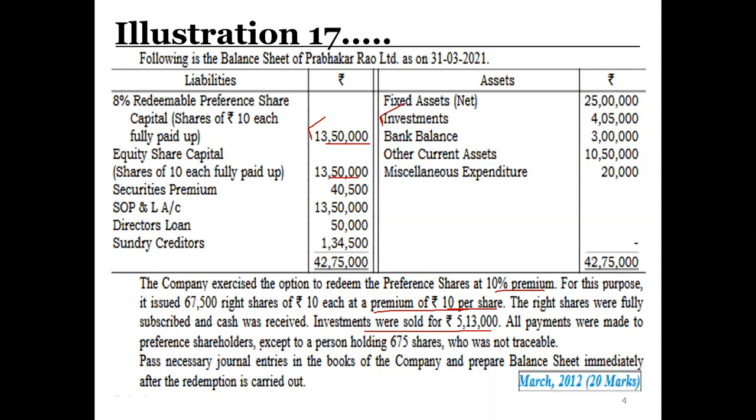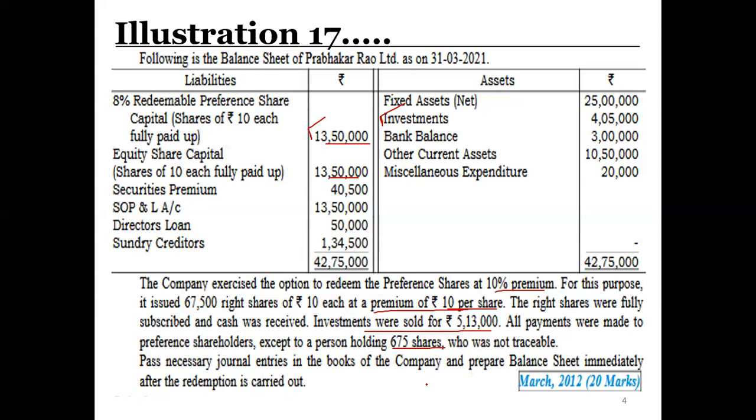All the payments were made except to preference shareholders who hold 675 shares and who are not traceable. So what you have to do: pass journal entries in the books of the company and prepare the balance sheet immediately after the redemption is carried out.